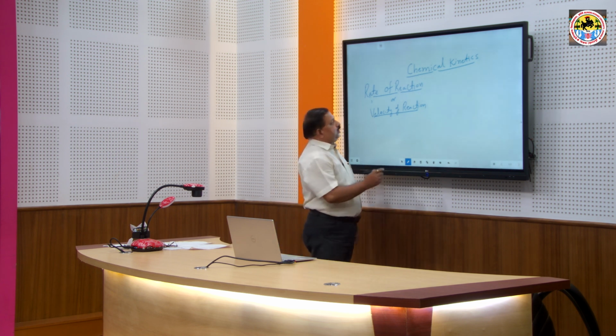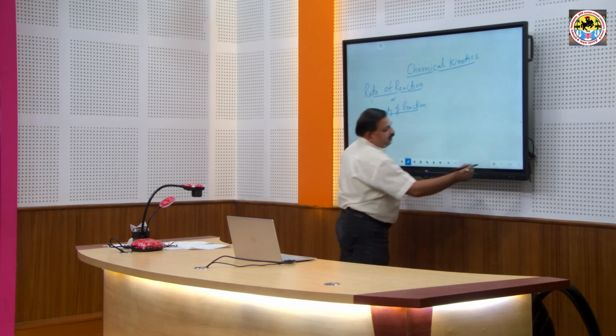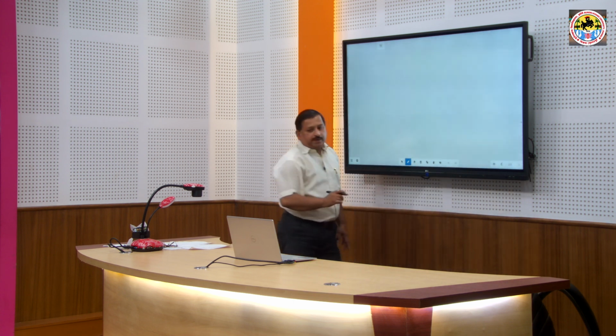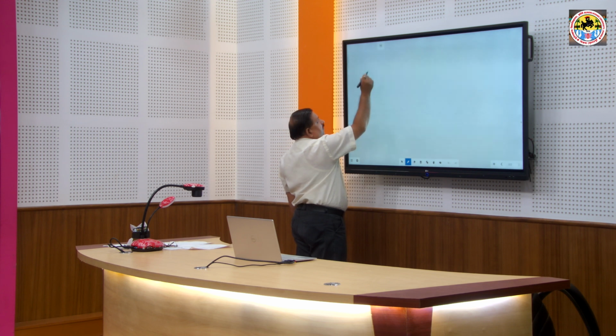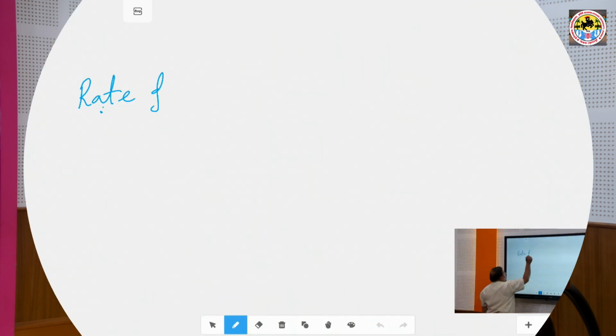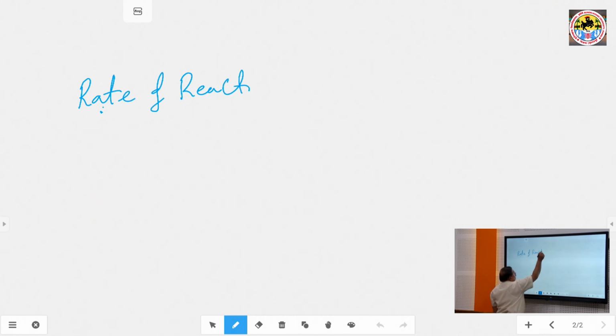First of all, velocity of reaction and rate of reaction. In this topic, the amount of reactant molecule taken part per unit time is known as rate of reaction or velocity of reaction. It means the amount of reactant molecule converted into product per unit time is called the rate of reaction or velocity of reaction.